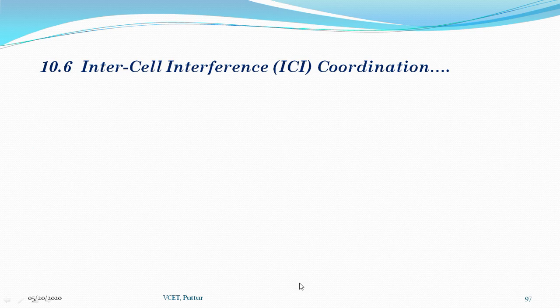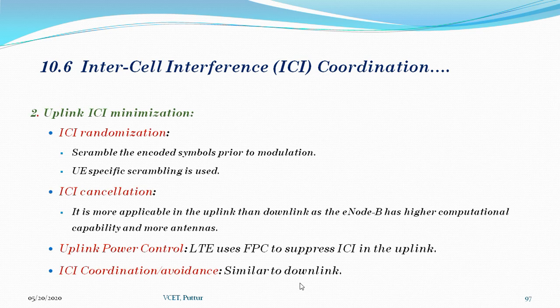The next one we have is with respect to uplink. For uplink also we have certain basic approaches. The first one is ICI randomization.